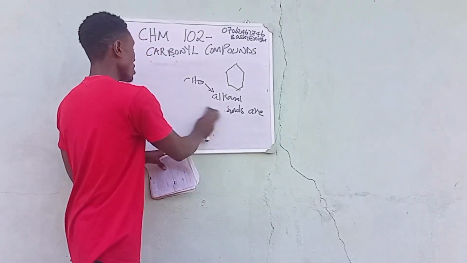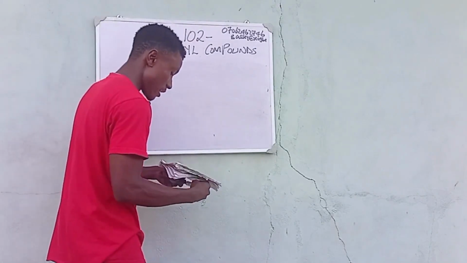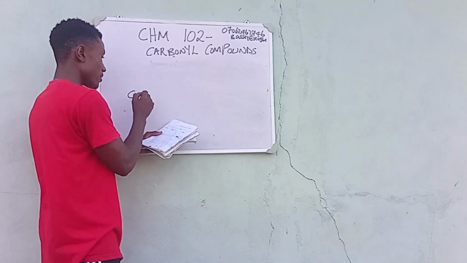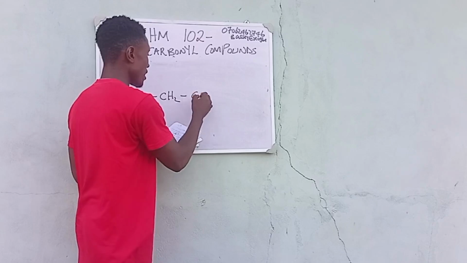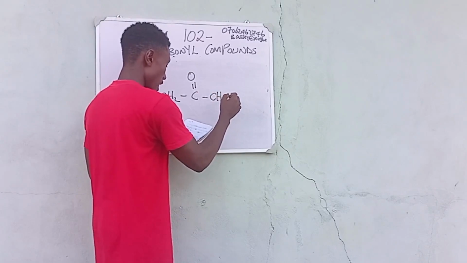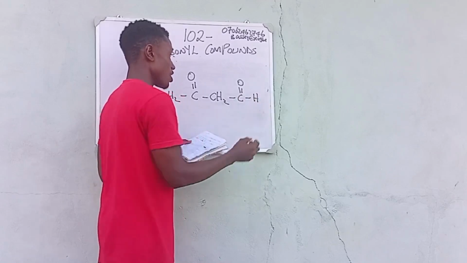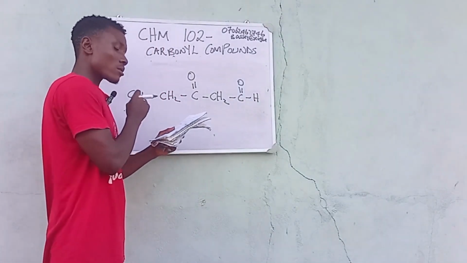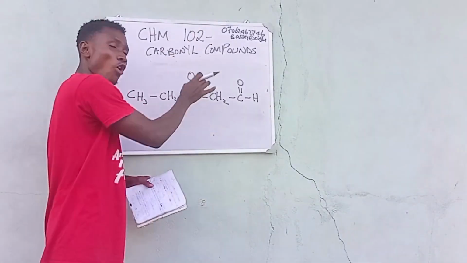So let me show you how this looks. We have a compound with CH3, CH2, a C with an O, then CH2, and then a C with an O and an H. If you look closely, both the alkanone and the alkanal are represented in this compound.